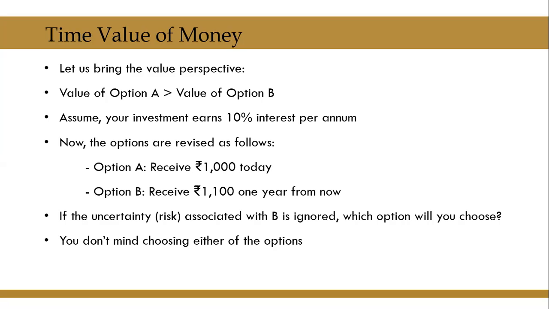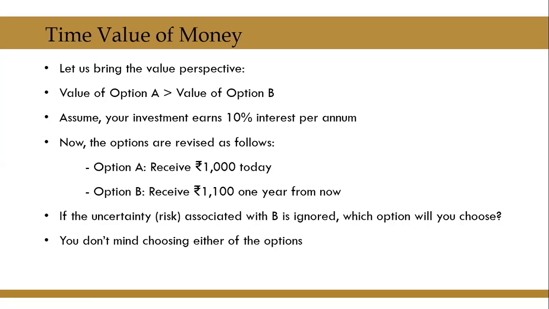You will now find that you don't mind choosing either of the options, because if you choose option A, you will receive 1000 rupees, invest it in a bank, which will grow to rupees 1100 because 10% interest is there.